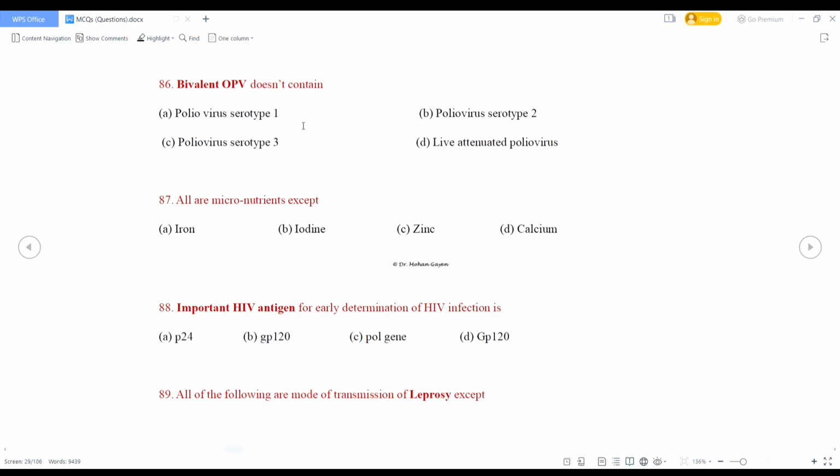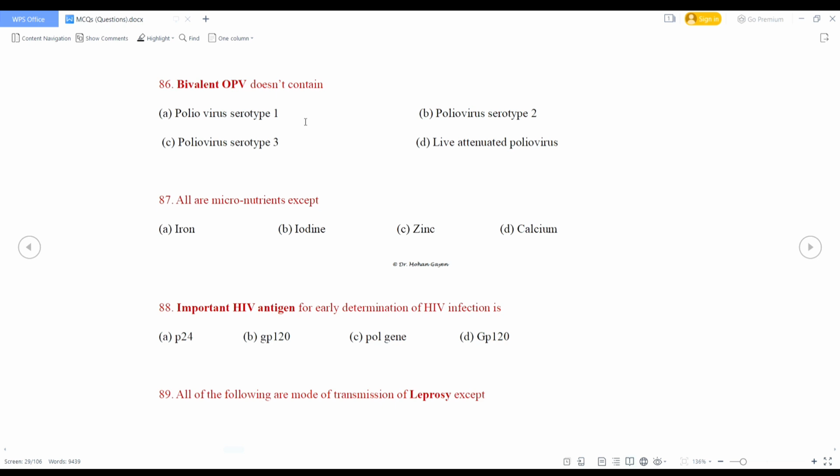Important HIV antigen for early determination of HIV infection is P24, GP120, Pol gene or GP41. So what is the right answer? P24 is the right answer. This is used for early determination of HIV.